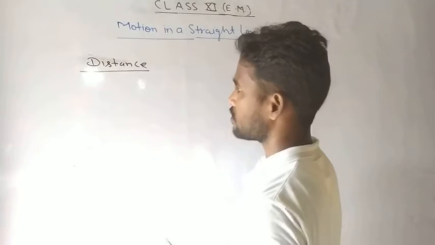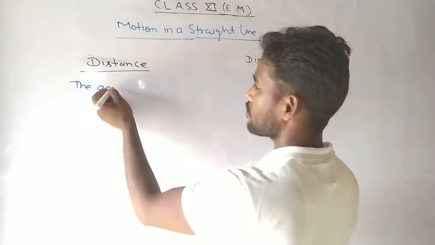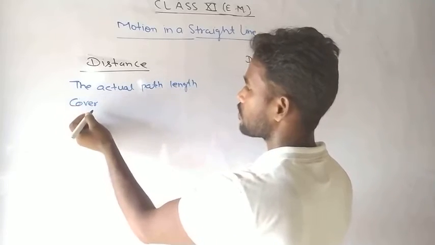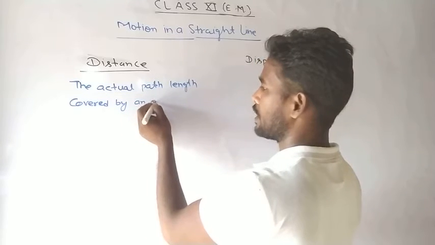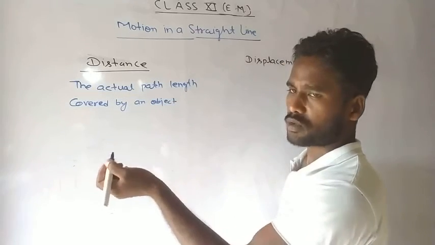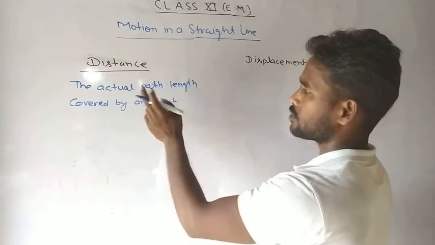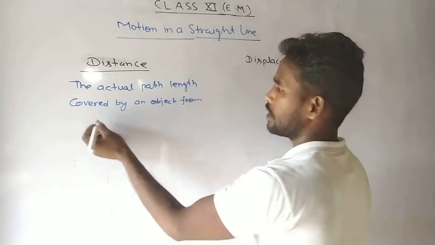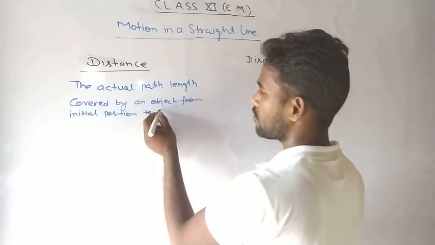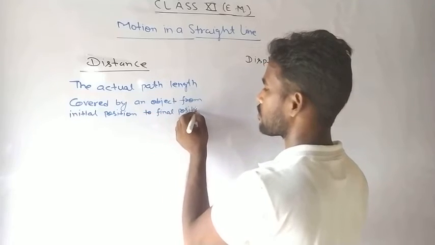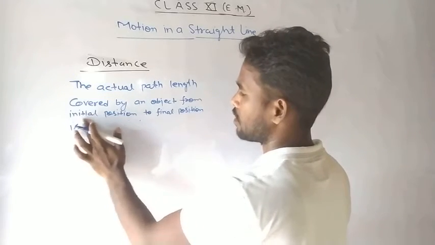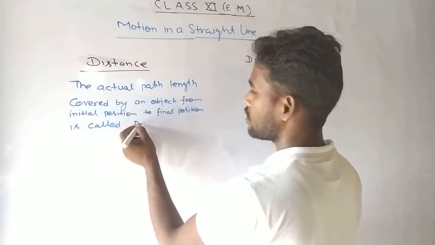The definition of distance is that the actual path length covered by an object from initial position to final position is known as distance, or we can say it is called distance.